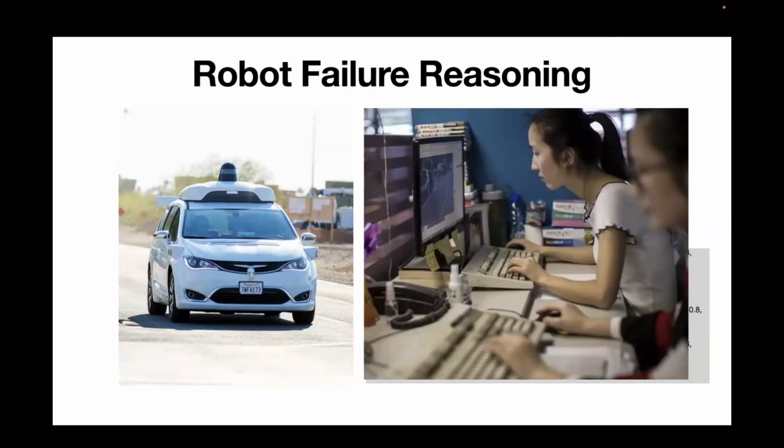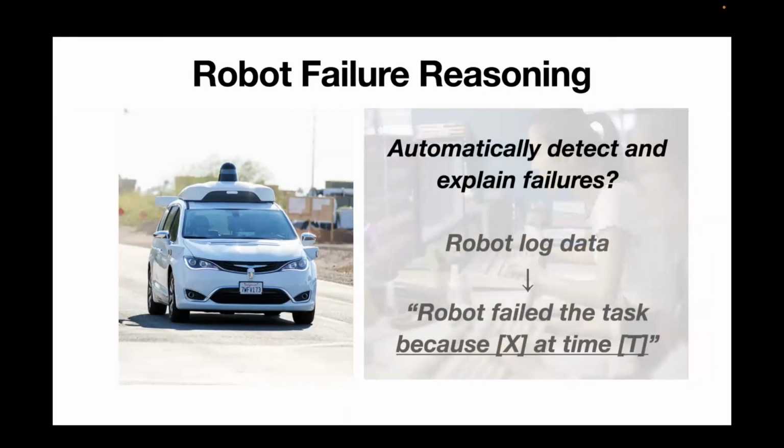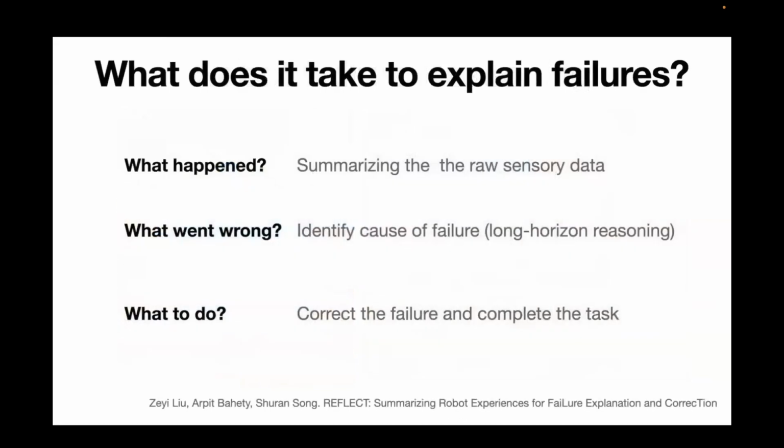So the question we want to answer in this project is, can we develop an algorithm that's able to automatically detect and explain the failure types? Basically, the input to the system will be the robot log data that includes the videos, the sensor input, and also the robot actions. And we want the system to generate outputs that explain why the robot failed, what the root cause is, and at which time. So detecting the cause of failure and also localizing the failure time.